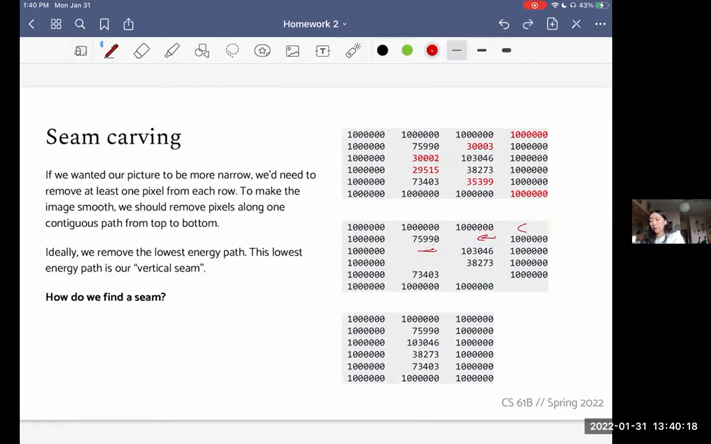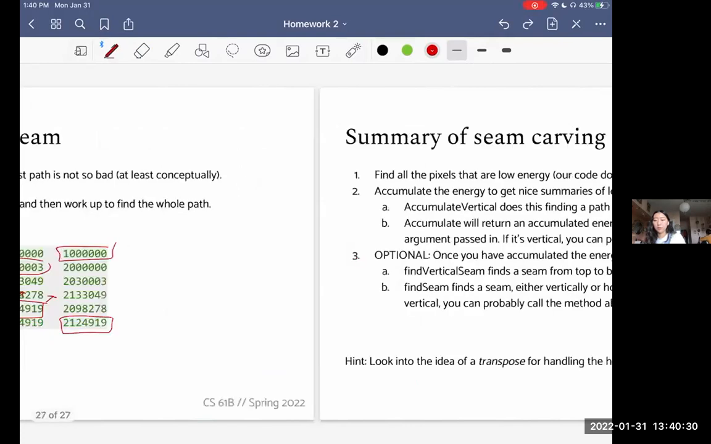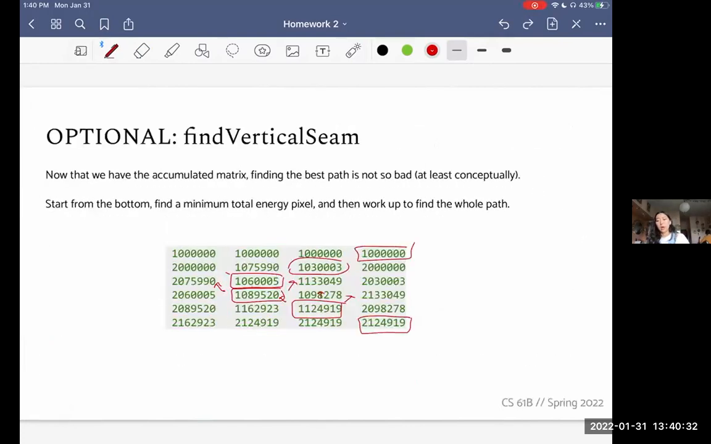We remove everything we don't need and we can basically find this seam of all the red pixels. And so if you choose to do the optional find vertical seam method, you would return an array here that has the indices for each row, which column you should remove in the case where you're removing this vertical thing, right? And so you would return 3, 2, 1, 1, 2, 3, because in row 0, you should get rid of column 3. In row 1, you should get rid of column 2, and so on and so forth.